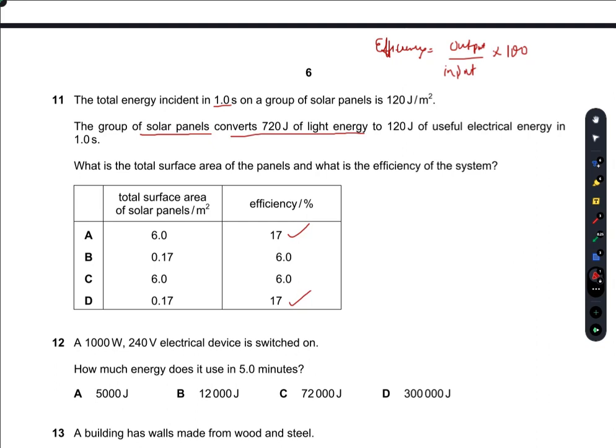Now the group of solar panels absorbs 720 joules of light energy, whereas the absorbed energy is 120 joules per meter square. So there would be a total of 120 times 6, so that equals 720. The total surface area of solar panels would be 6 meters square. So A would be the right choice.